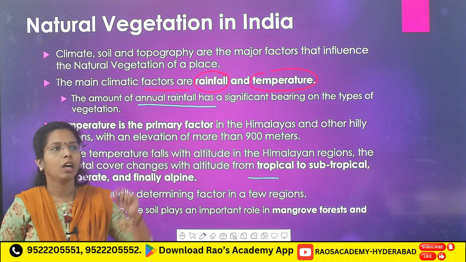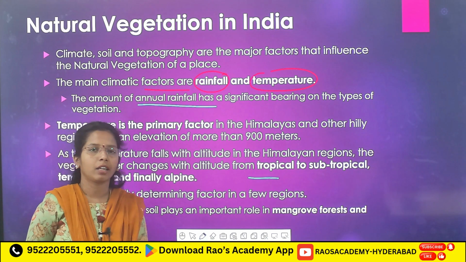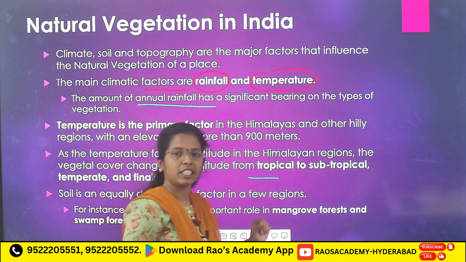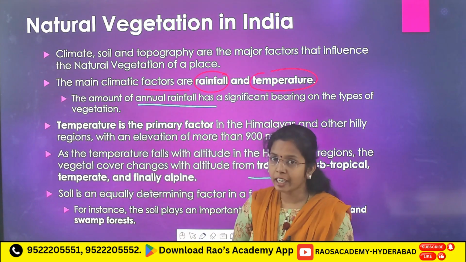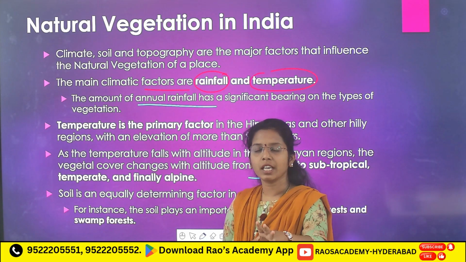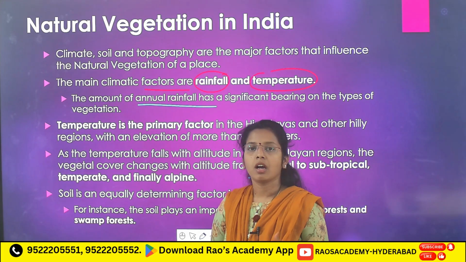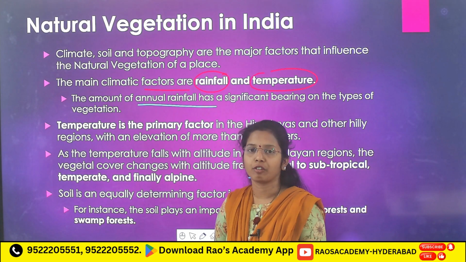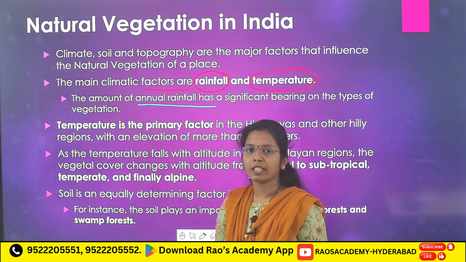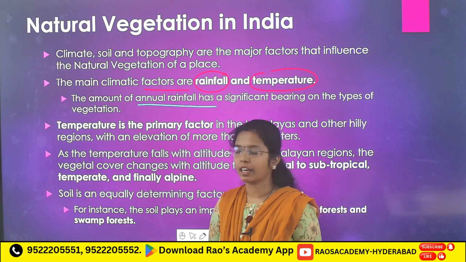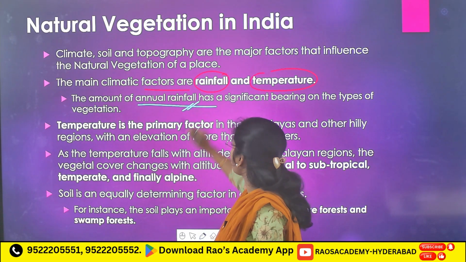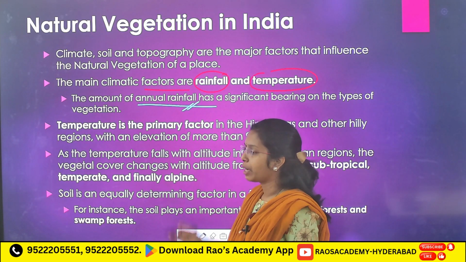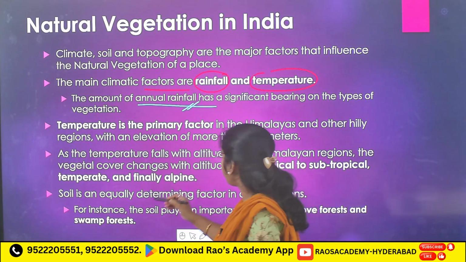If you take the northwest side, the Thar desert, there you will find scanty rainfall, and based on that you will see thorn forest. Where you see heavy rainfall, there you will see tropical evergreen forest. Based on annual rainfall, the type of forest is dependent.